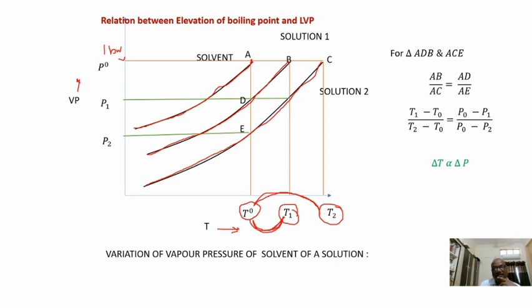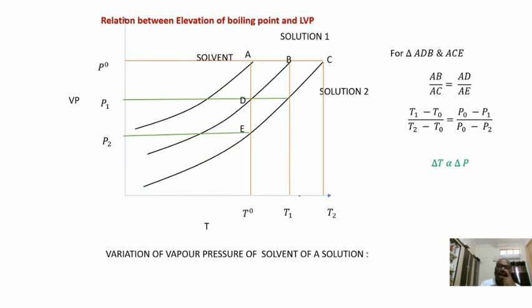The difference between T1 and T0 is the elevation of boiling point of the first solution, and the difference between the boiling point of the second solution and the boiling point of the solvent is delta T2. These are the representations we use in our derivation. So this is the curve, and we can understand the relation between the vapor pressures and boiling points.